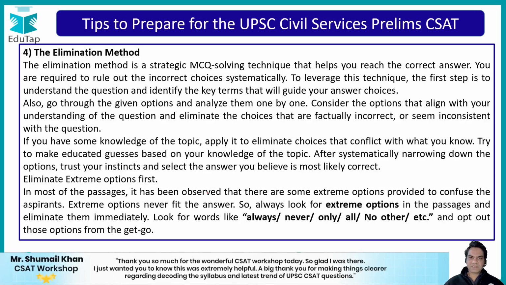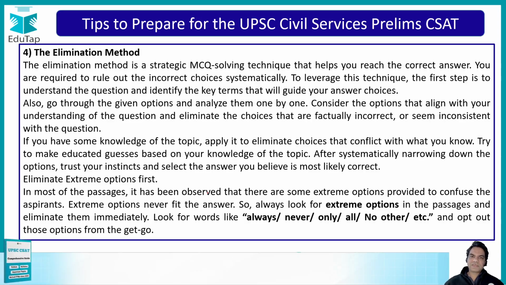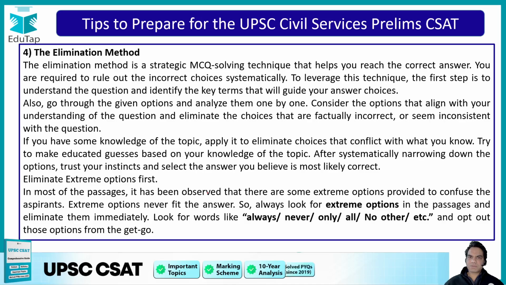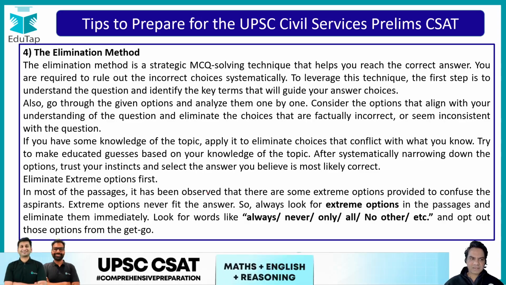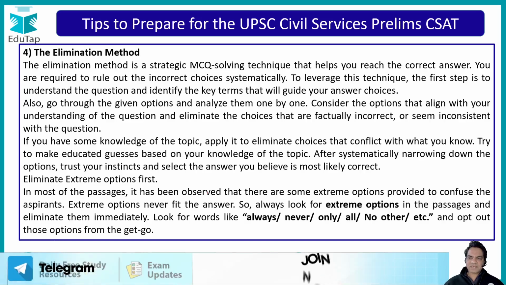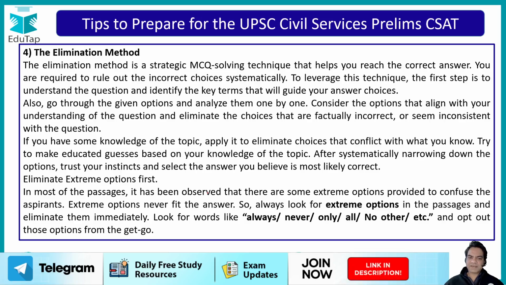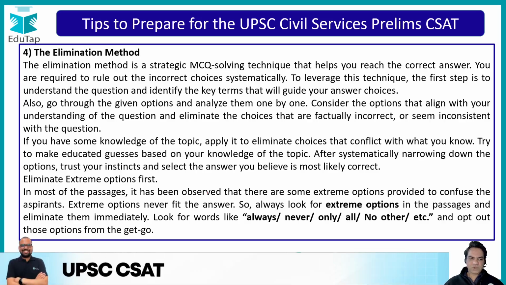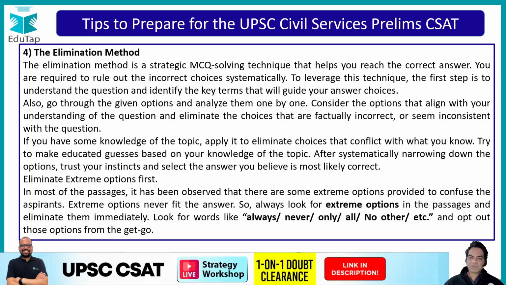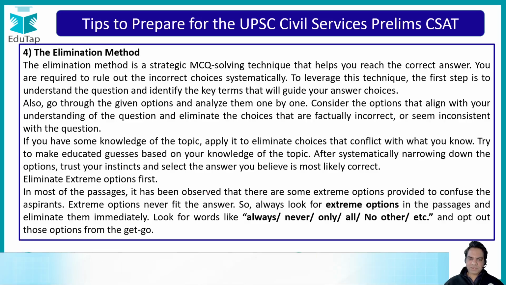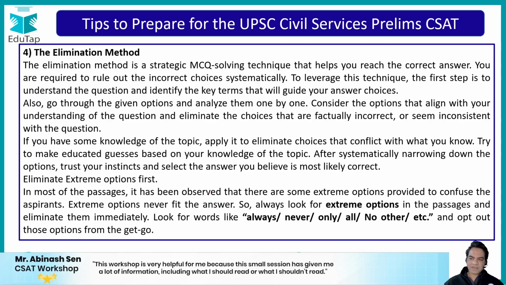Whenever you are solving a question, you need to first eliminate the illogical or extreme options and then look for the final answer. So the elimination method is a strategic MCQ solving technique that helps you reach the correct answer. You're required to rule out the incorrect choices systematically. To leverage this technique, the first step is to understand the question and identify the key terms that will guide your answer choices. Also, you have to go through the given options and analyze them one by one. Consider the options that align with your understanding of the question and eliminate the choices that are factually incorrect or that seem inconsistent with the question.